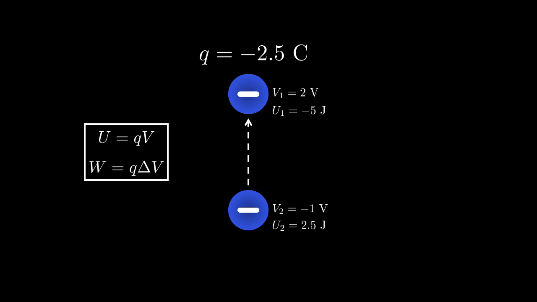And when it does that, the potential difference del V, that is electric potential at the starting point minus electric potential at the ending point, will be negative 3 volts, which means the amount of work will be 7.5 joules, which is positive, meaning we can get some energy out of this process.